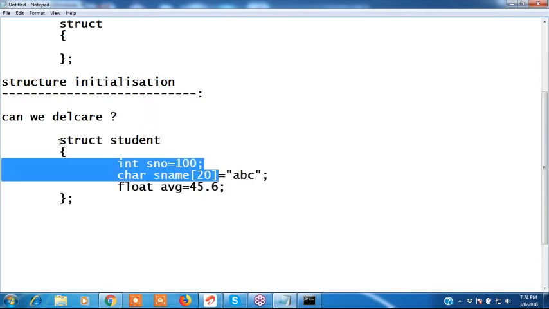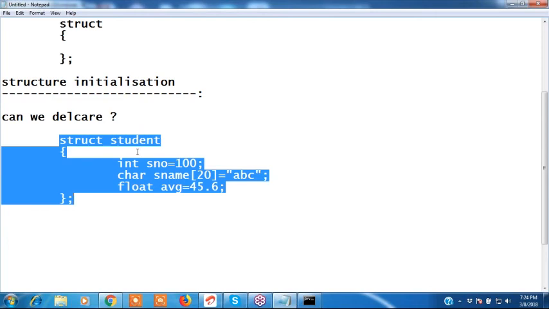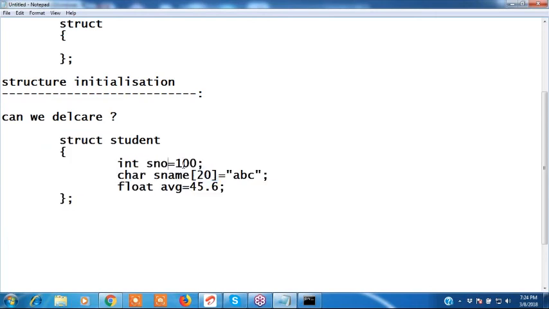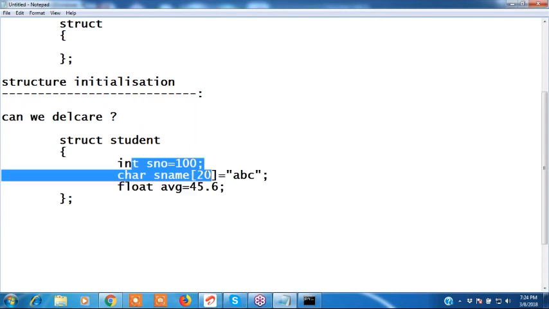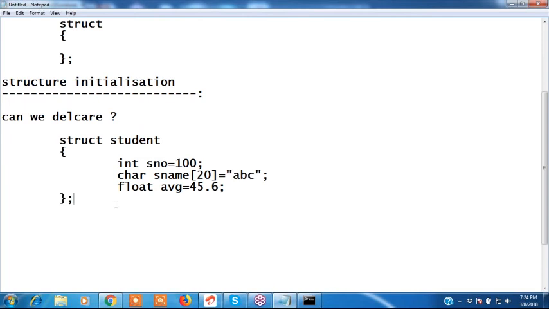That's why we cannot initialize structure elements inside the structure. Why? Because there are no physical memory locations for the structure elements. It is an error. It's not valid. Clear? This is a compilation error, a declaration syntax error. It is a compile time error.